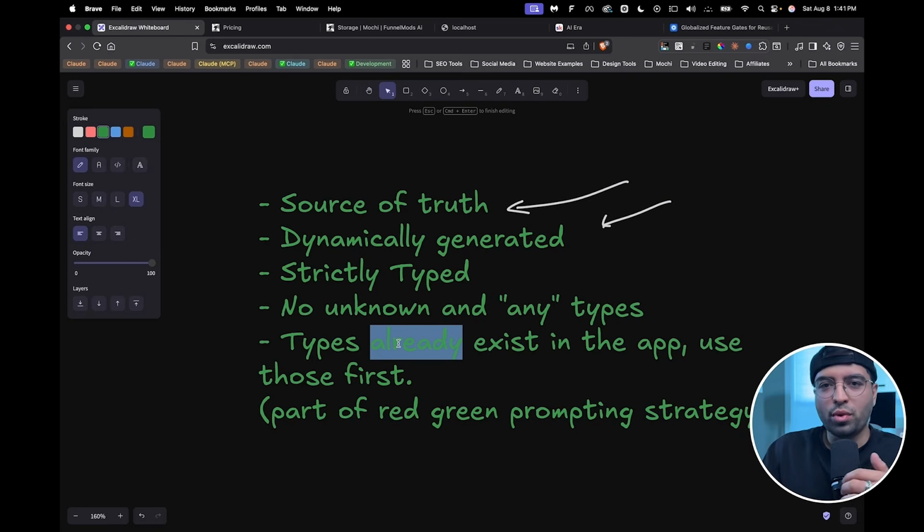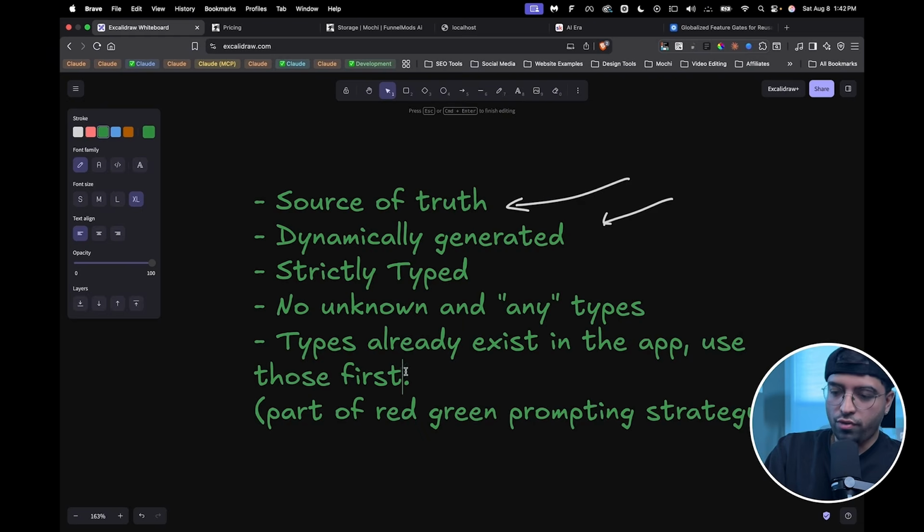That sort of bait and switch, where we trick AI into believing that something has already been created. Most of the time something probably already has been created, I'm just not aware of it, I forgot about it. But by saying this, it ends up finding that type and connecting it and using it, right? And most importantly, when I say use those first, I'm actually being a little vague here because I can't write the whole thing here. We'll learn about this in the next few modules.